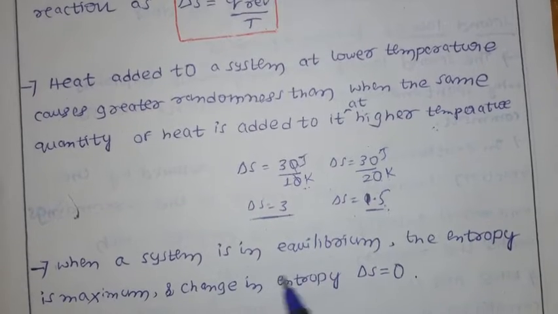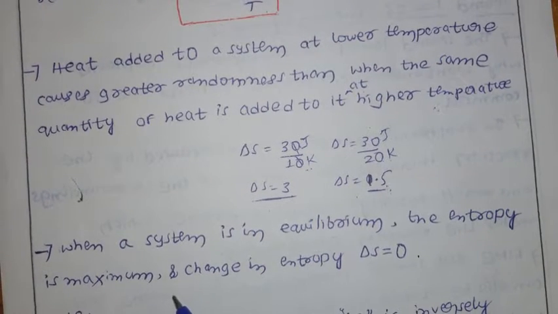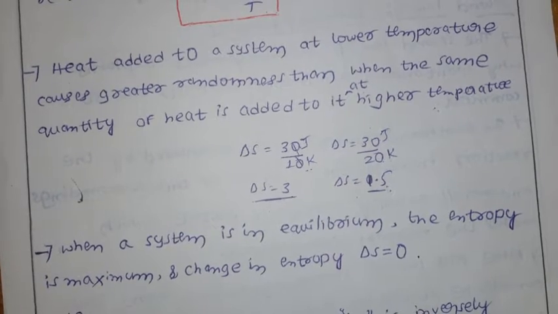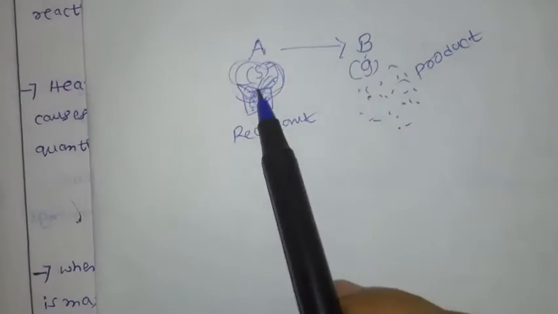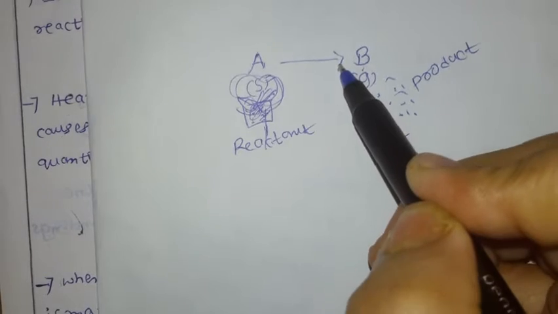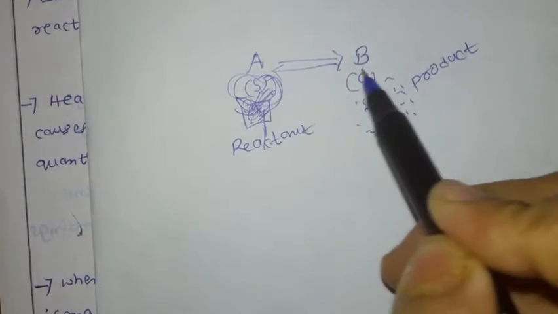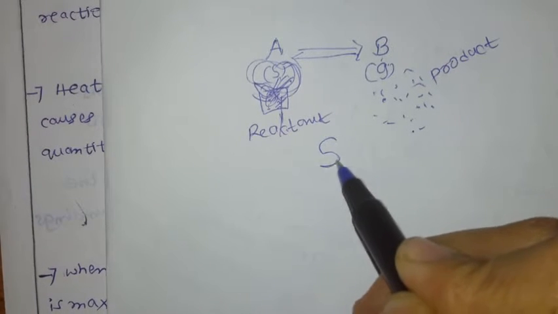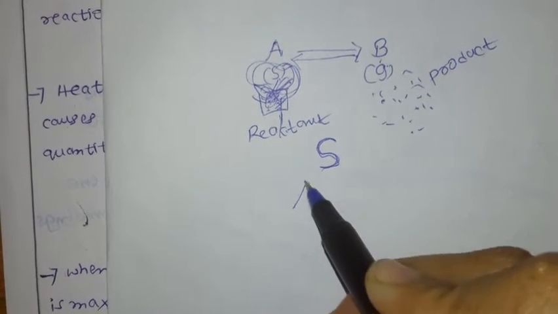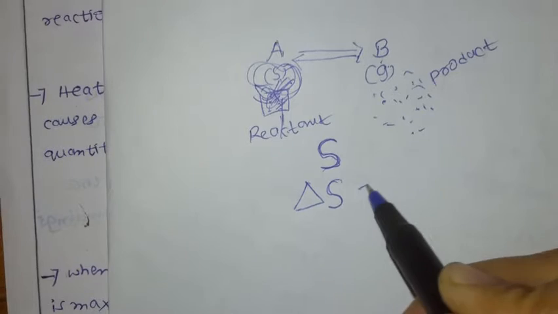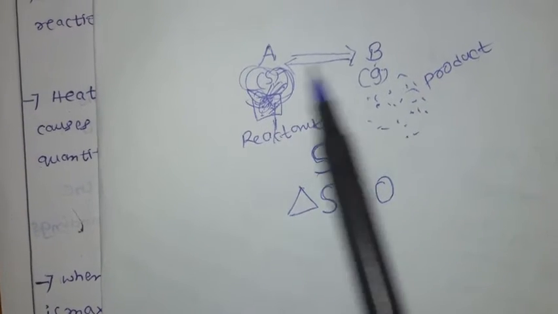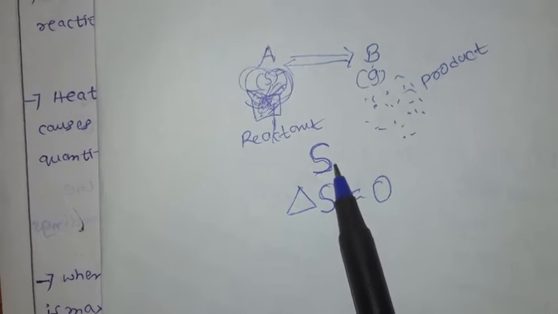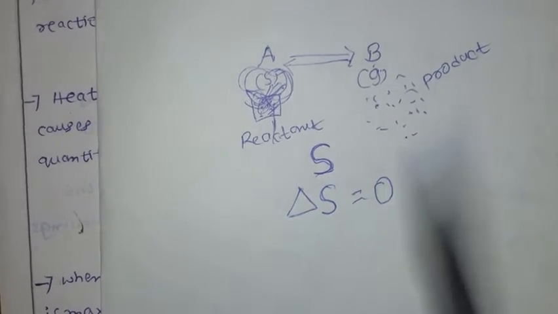When a system is in equilibrium, the entropy is maximum, but the change in entropy, delta S, is 0. Equilibrium means the reactant is converted to product and the product is converted back to reactant. At that time, entropy S is more, but the change in entropy, delta S, is 0. Very important.